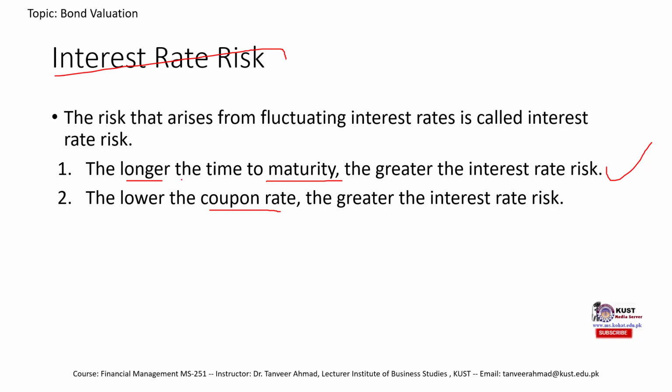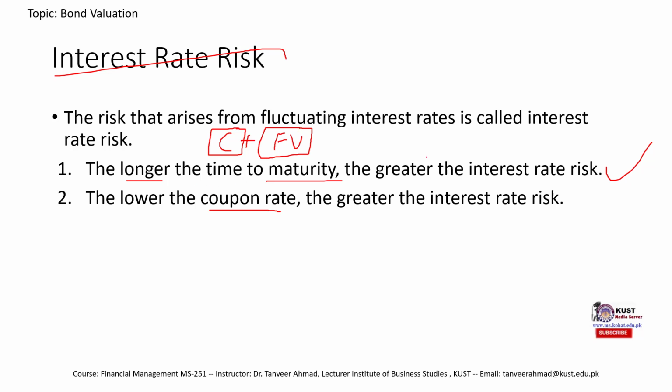Coupon bond valuation depends on two aspects, the coupon and the face value. If you remember the coupon bond valuation formula, we find the present value of the coupons that we receive, and then we find the present value of the face value that we would receive at the end of the maturity.